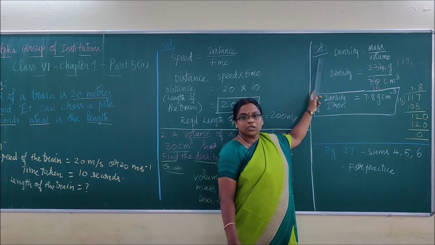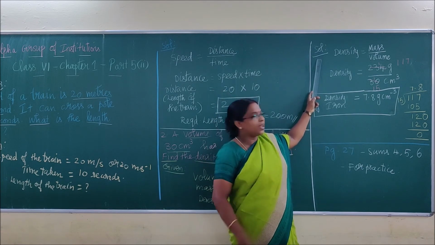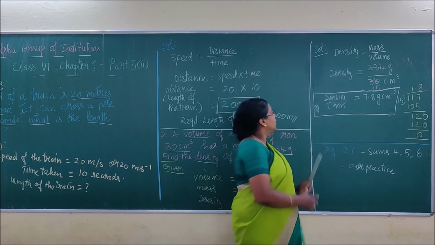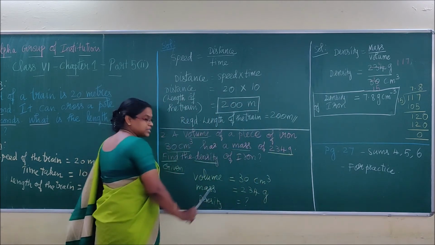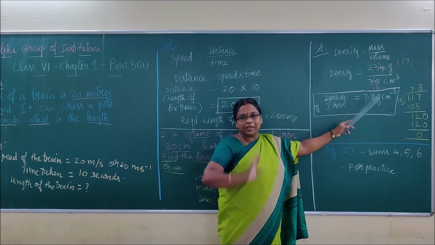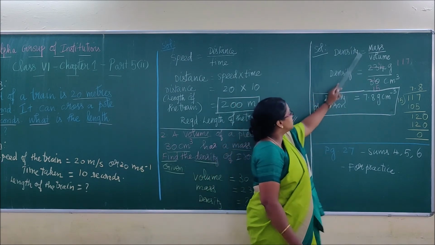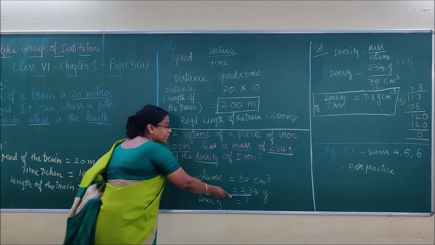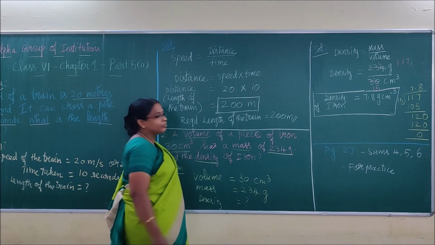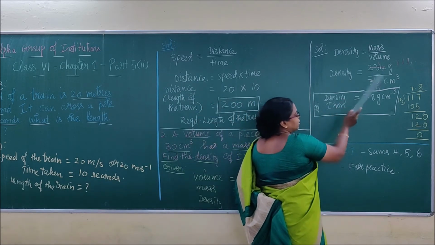Formula and solution. We have started. SOL means solution; don't think of some other foreign term. Density is equal to mass by volume. Here density is asked directly, so we can proceed as it is, with no cross multiplication. Mass is 234 gram and volume is 30 centimeter cube. So I have substituted here.